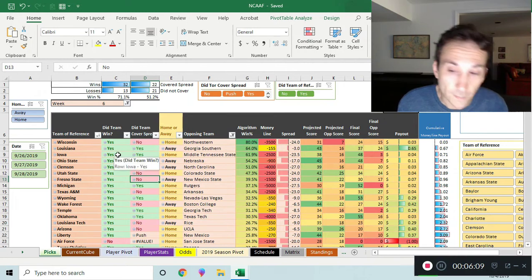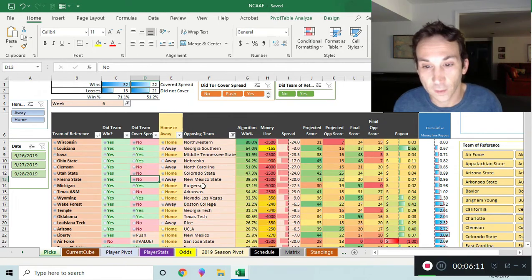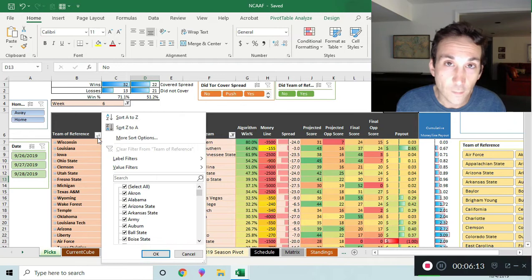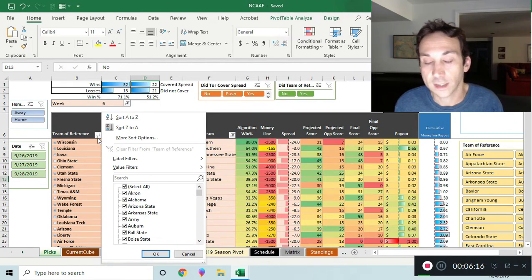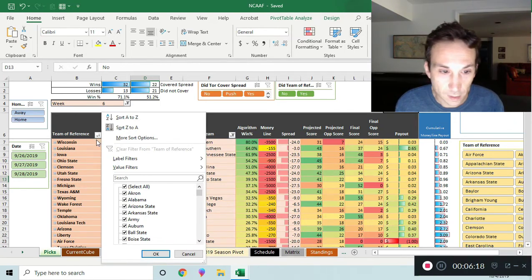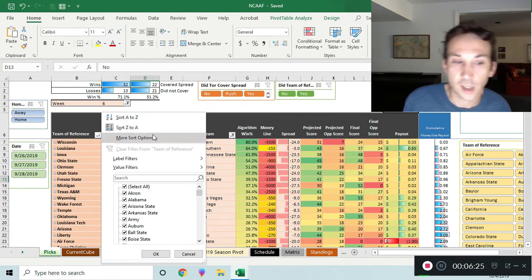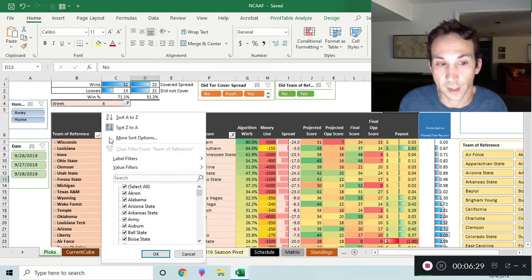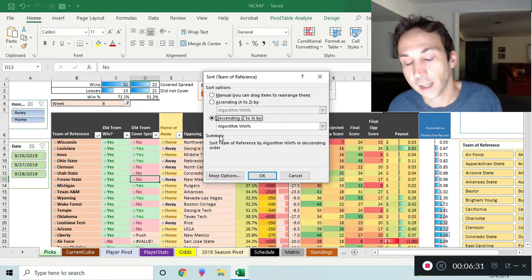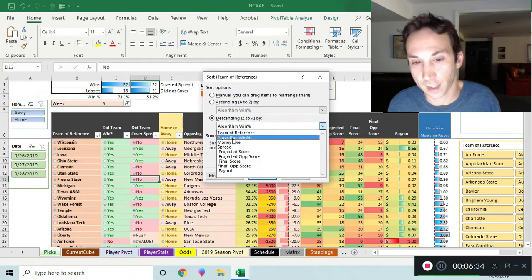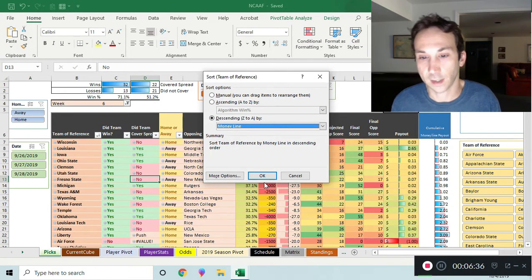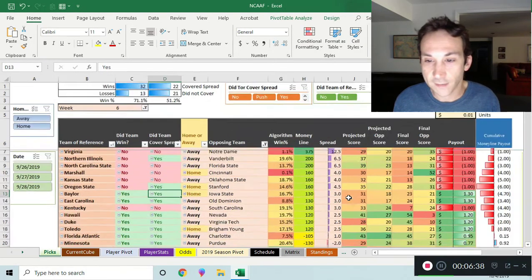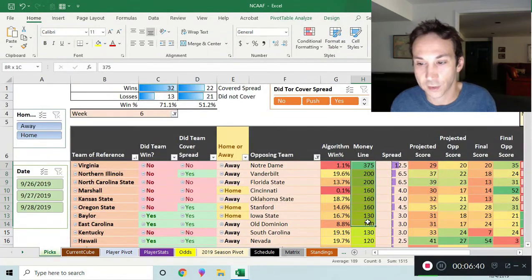Now, let's talk about looking at this in a different way. Let's say instead of by win algorithm percentage, let's look at this by money line and underdogs. Okay, so you can do this a couple different ways. I'm going to go to more sort options when you click this arrow, more sort options. And I'm going to say I care about money lines descending. So I'm choosing money line out of this descending. That's going to have the games with the best potential payouts showing up on top.